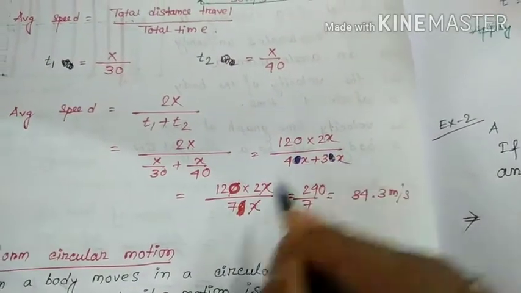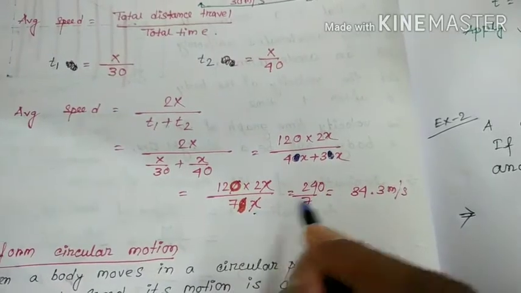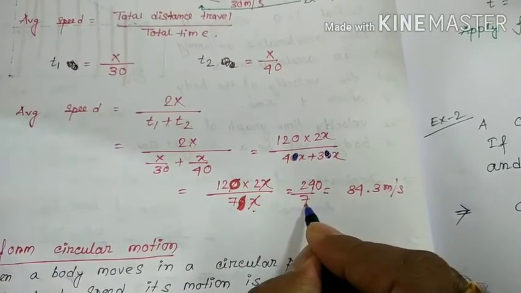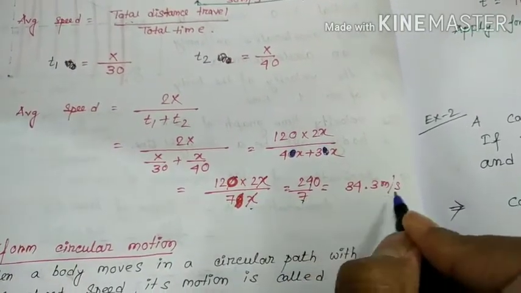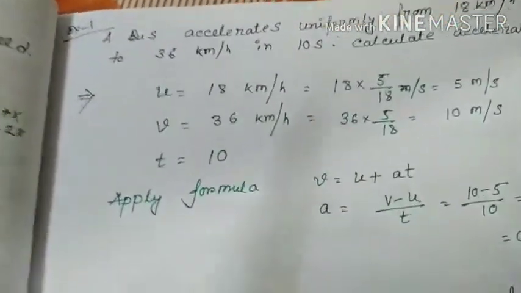4x plus 3x. So 120 into 2x by 7x. 240 by 7. X is 34.3 meter per second. Clear, friend? So the average speed idea is clear.